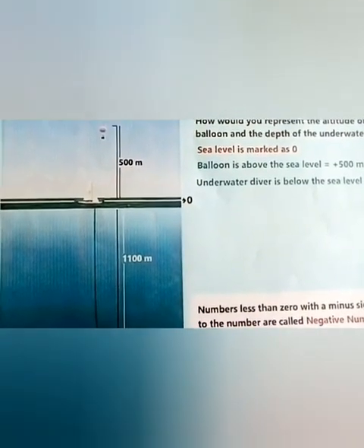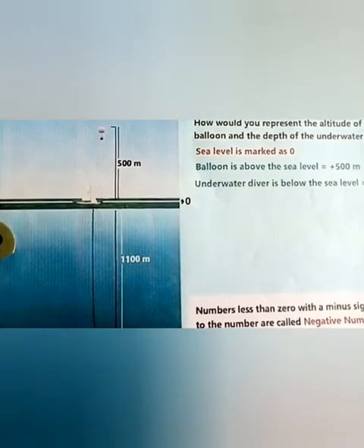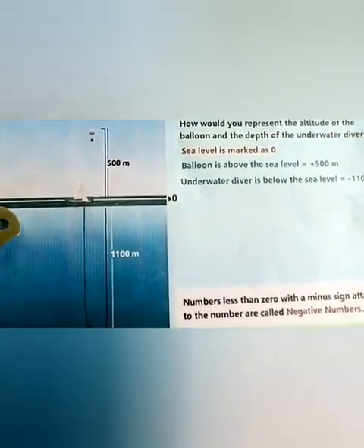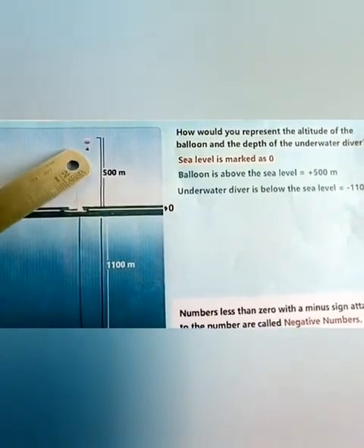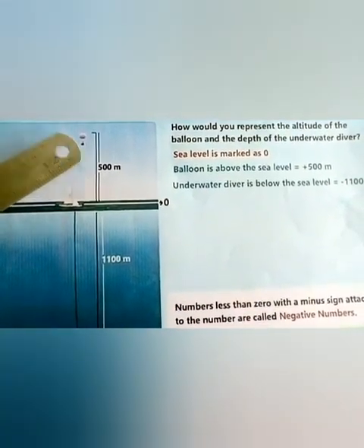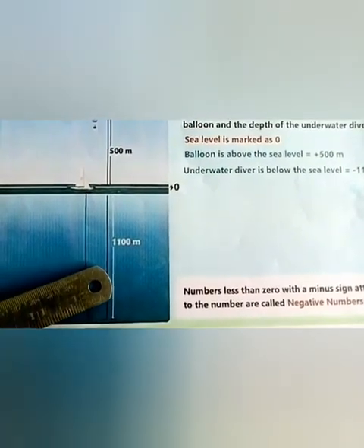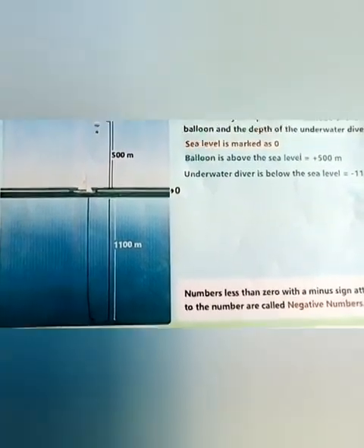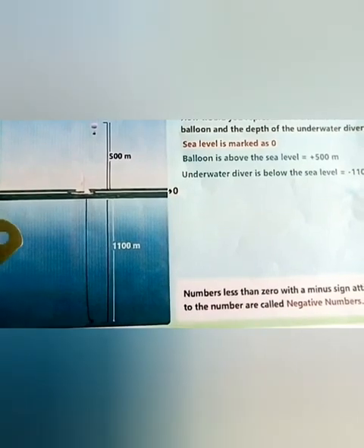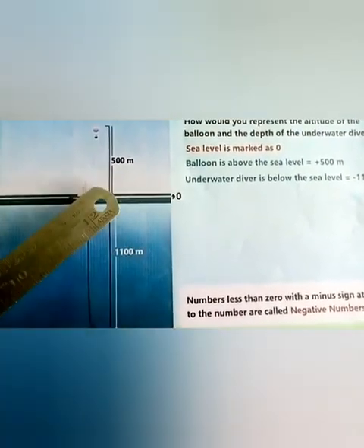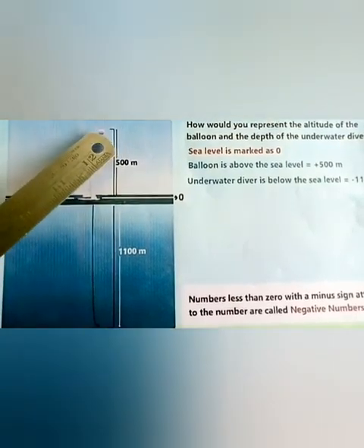Children, let's take another example. This is the sea. Here we have one balloon above the sea level and a water diver under the water level. Sea level is marked as 0 and the balloon is above the sea level.